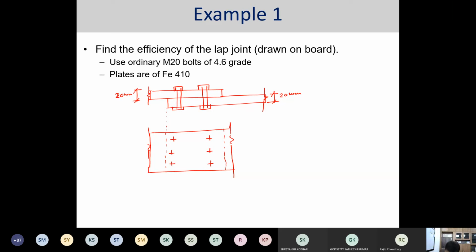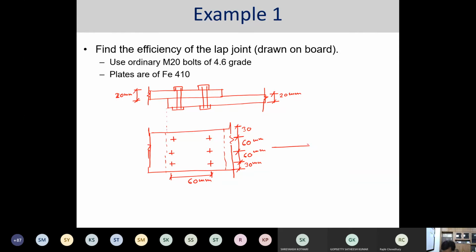three rows of the bolt. The pitch of the bolt is 60 mm, and what you can do over here, the gauge, equal gauge of 60 mm, and either way the end distance or edge distance is 30 mm, 60 mm.